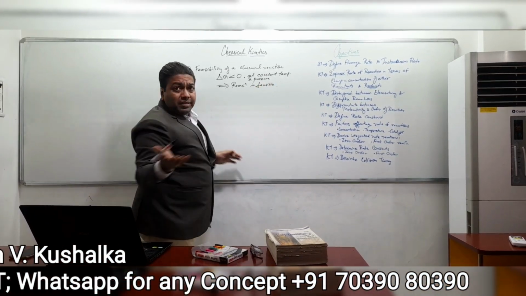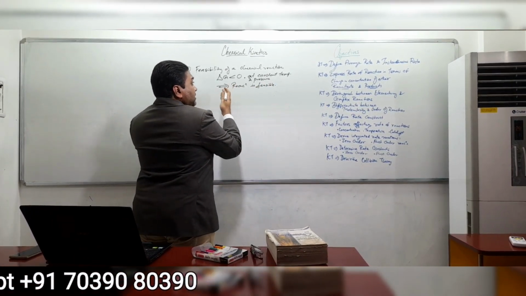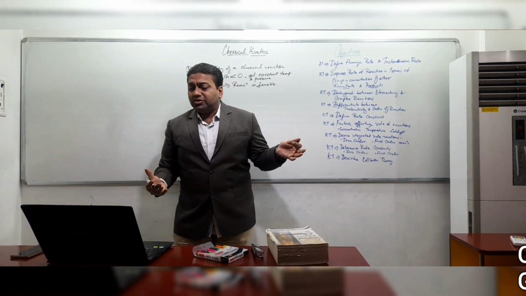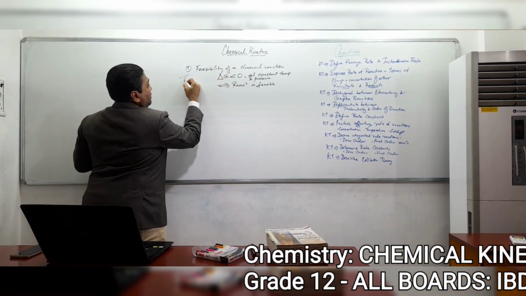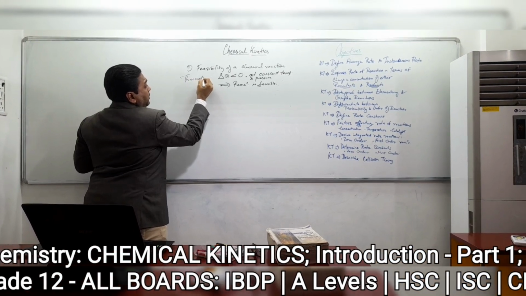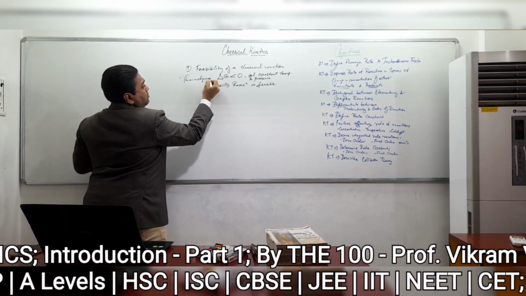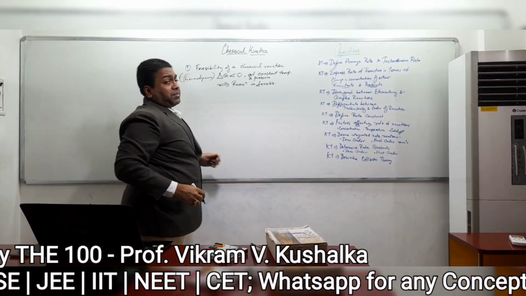That means possible. The reaction is possible if your delta G is less than 0 at constant temperature and pressure. This is as per thermodynamics, okay? That's your thermodynamics topic which you come across. That is as per thermodynamics.